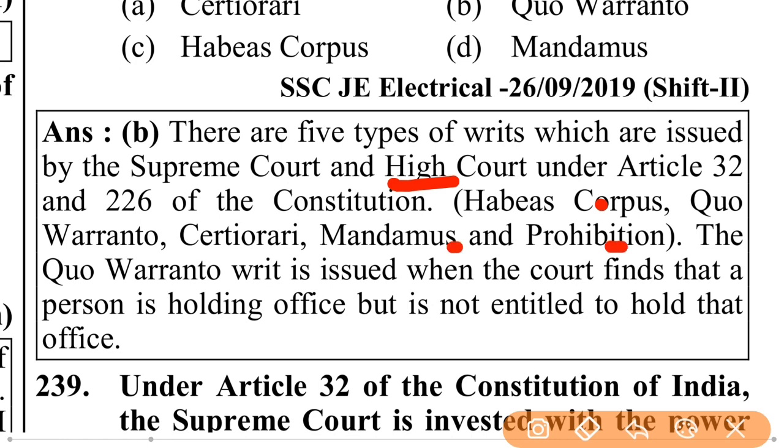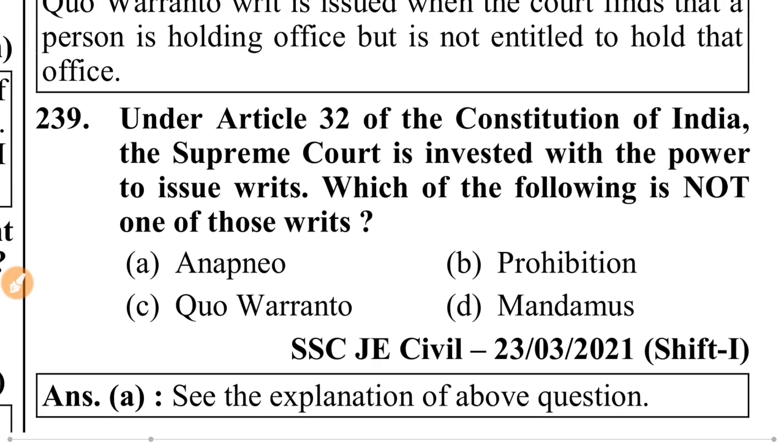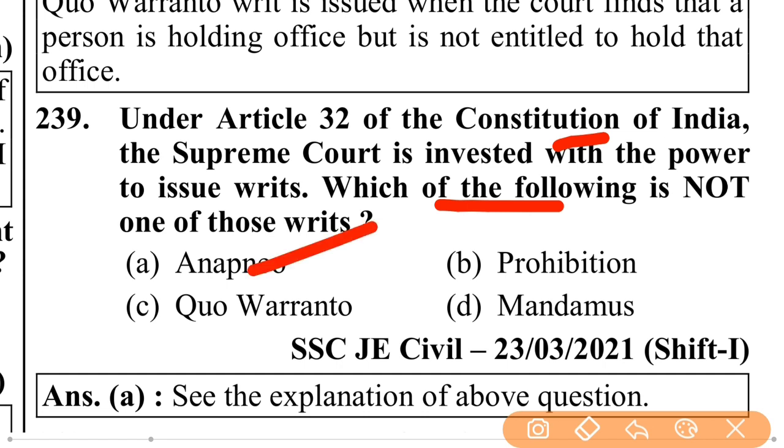The quo warranto writ is issued when the court finds that a person is holding office but is not entitled to hold the office. Under Article 32 of the Constitution of India, the Supreme Court is invested with the power to issue writs. Which of the following is not one of these writs? Habeas corpus, quo warranto, prohibition, mandamus. That is habeas corpus.